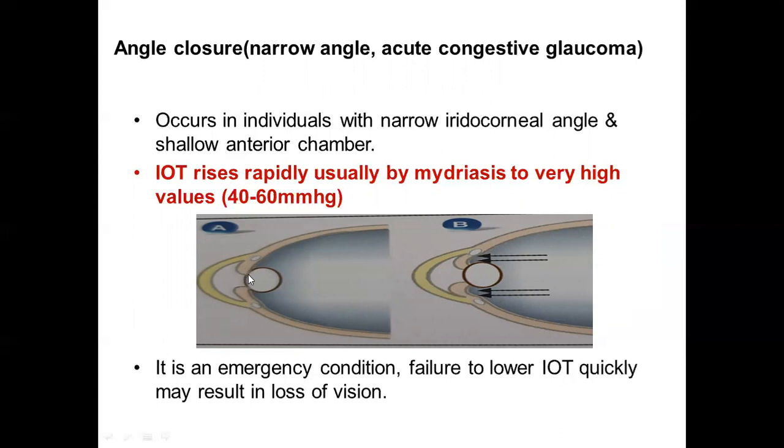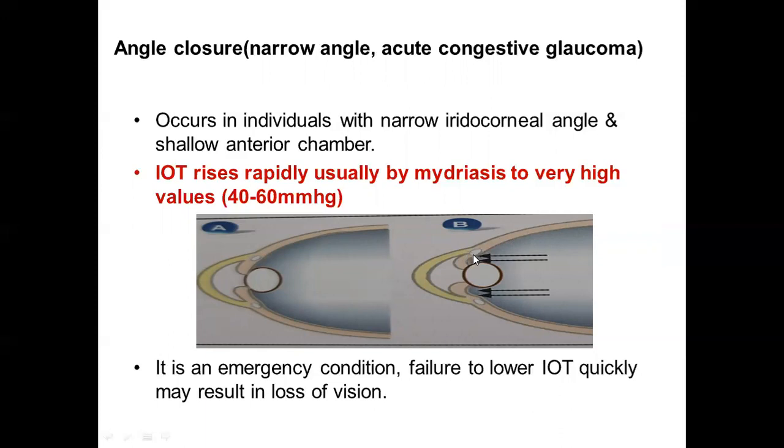The iris starts making contact with the lens, blocking the passage of the aqueous humor from the posterior to the anterior chamber. This is a posterior chamber which is hardly visible in this case. So the aqueous humor cannot pass from the posterior chamber to the anterior chamber because the iris is almost in contact with the lens here. So pressure will be building up here, behind the iris, which bulges forward and closes the iridocorneal angle further. Already it is narrow and it is further closing the iridocorneal angle, thus blocking the aqueous outflow.